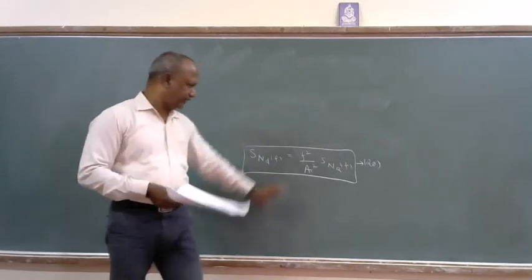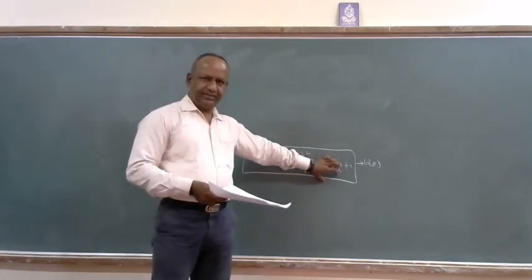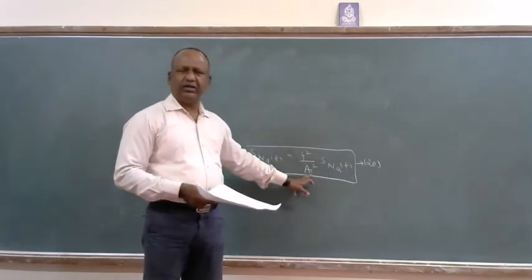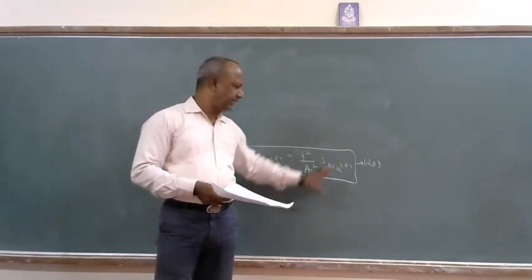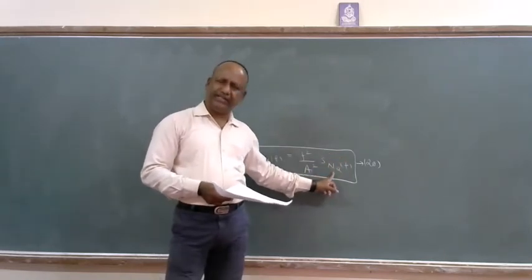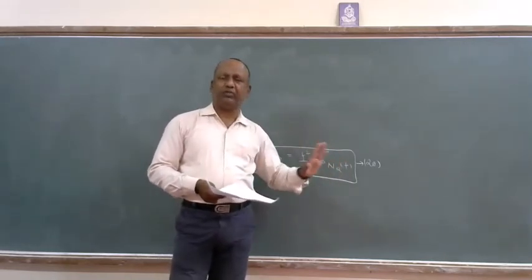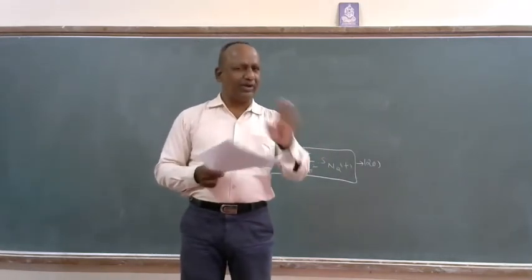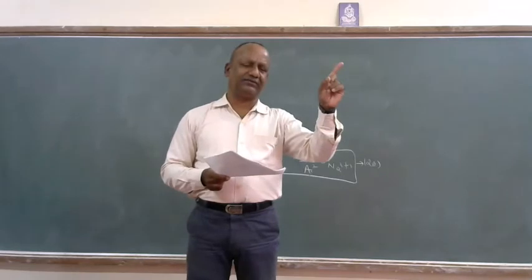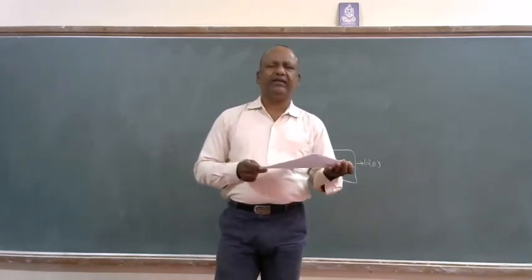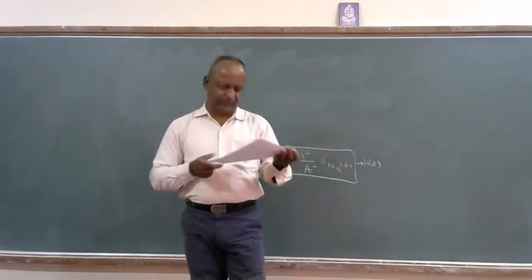Next, we need to work with this. If I know this, then I can think of it. AC is the carrier amplitude. The next term I want to know: what is NQ of f or NQ of t? It is the quadrature component of the noise. So now again we need to get back to figure 1, the noisy FM receiver model.